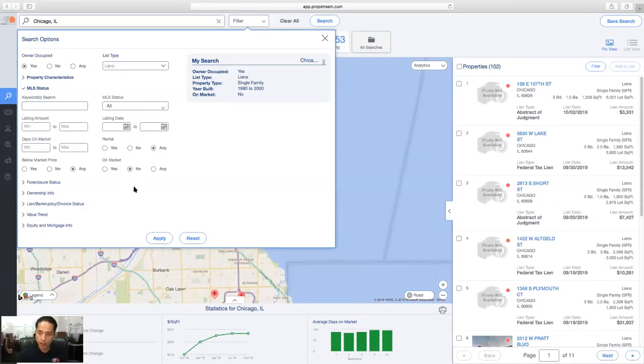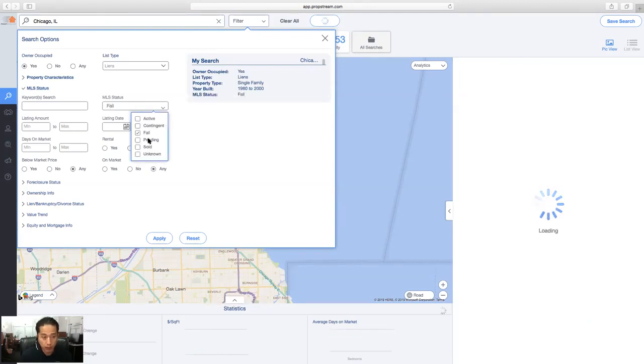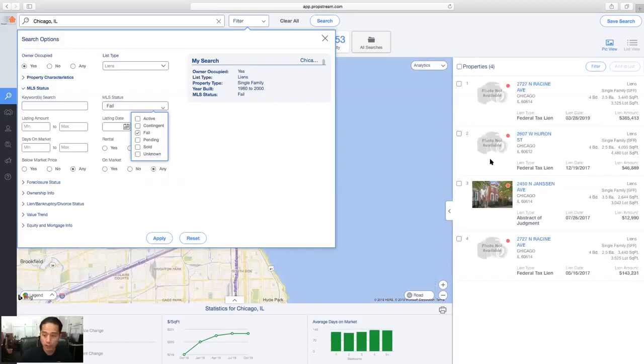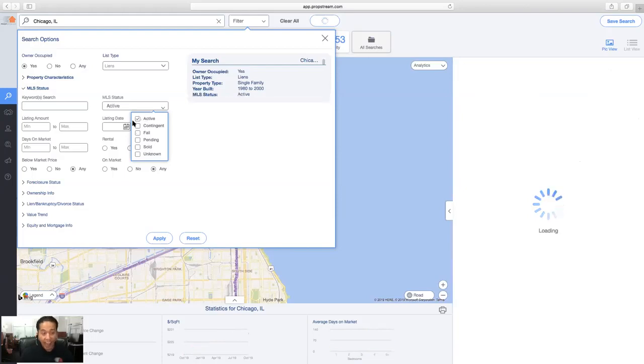If it's not listed, that's a great thing. Perhaps it was listed, but it failed. So these are homeowners that have one less option that they can choose, right? I have 4 leads here. So most of us, again, you can get creative. You can even say active.